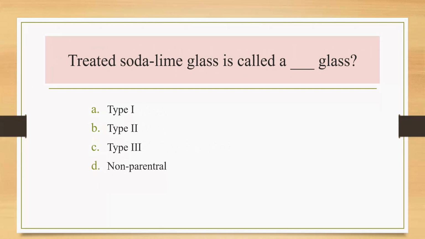As we know, there are 4 types of glass: type 1, type 2, type 3, and type 4. Type 4 is nothing but the non-parenteral type of glass. Type 1 indicates the borosilicate type of glass. Type 2 is the treated soda lime type of glass. And type 3 is the regular soda lime glass. So the correct answer is type 2, it's called the treated soda lime glass. So the correct answer is option B.